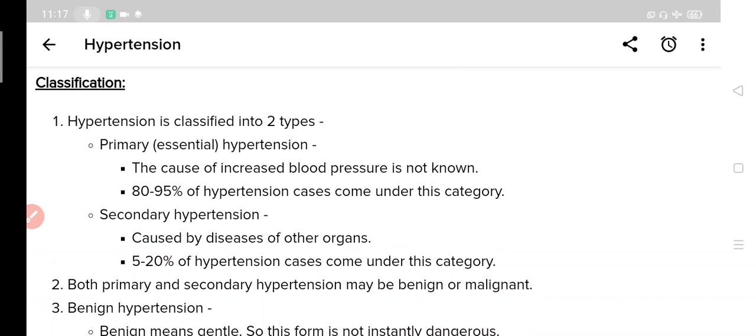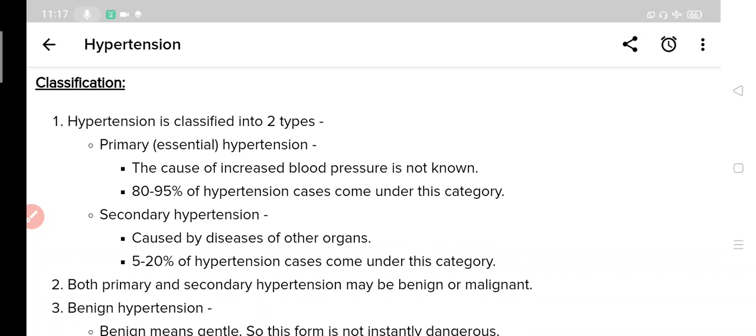Now coming to classification of hypertension. Basically hypertension is classified into two types, primary and secondary, and you already know the meaning of primary and secondary. Primary is that which has a cause, but the cause is not known to us, and secondary is that whose cause is known to us.